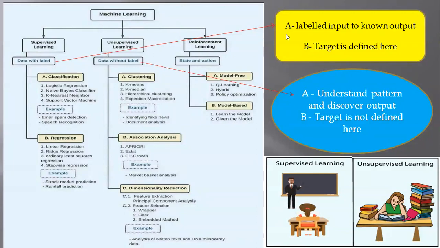Supervised learning can be of two types: classification and regression. Famous classification algorithms are logistic regression, naive Bayes, k nearest neighbors, and support vector machine.